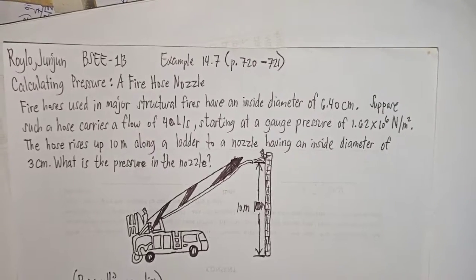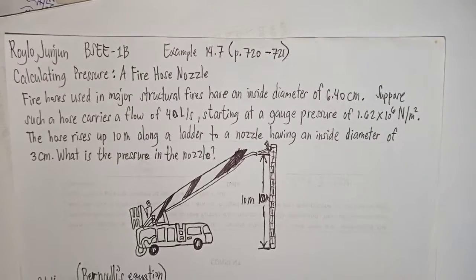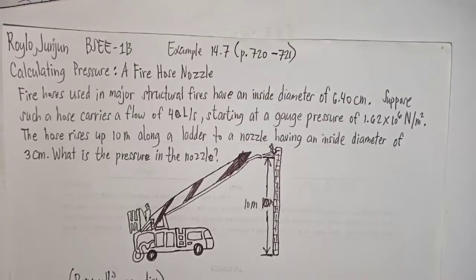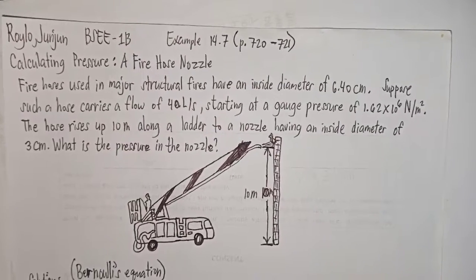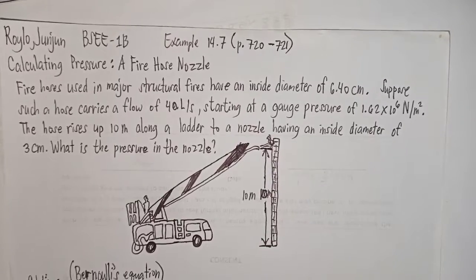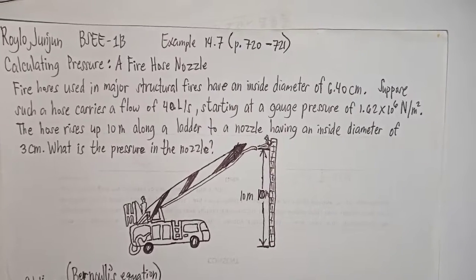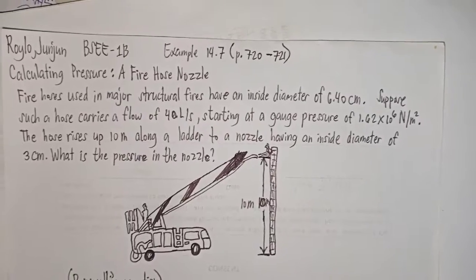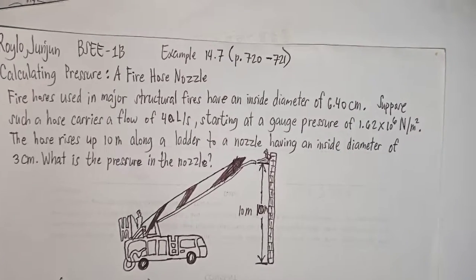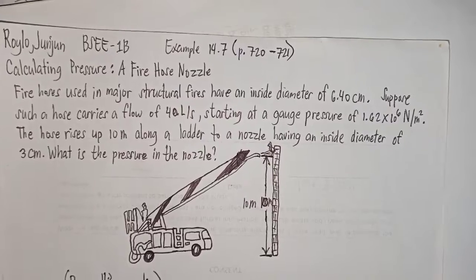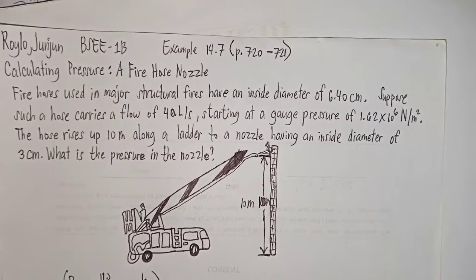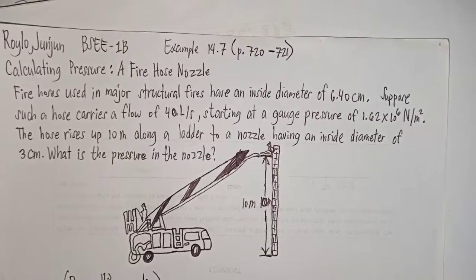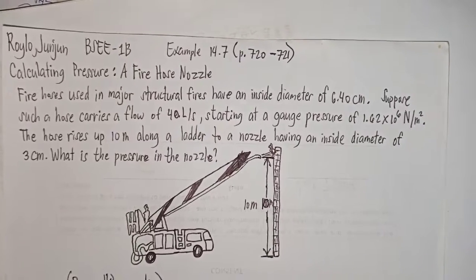Example 14.7, page 720 to 721. Calculating pressure. A fire hose nozzle. Fire hoses used in major structural fires have an inside diameter of 6.40 centimeters. Suppose such a hose carries a flow of 40 liters per second, starting at a gauge pressure of 1.62 times 10 to the power of 6 Newton per meter square.